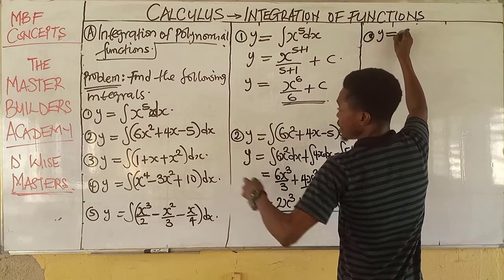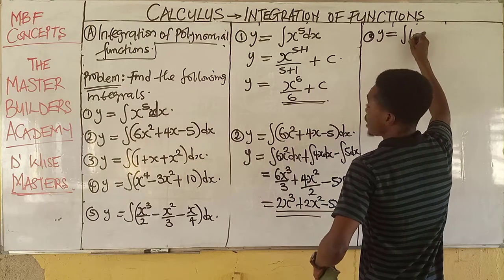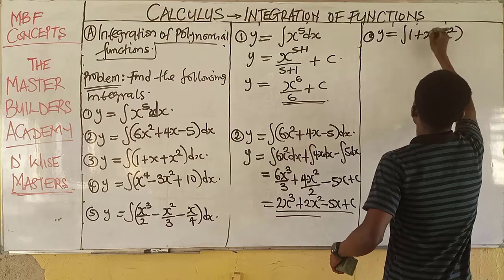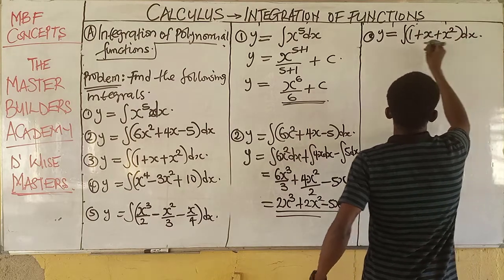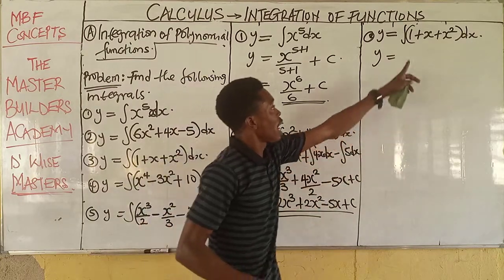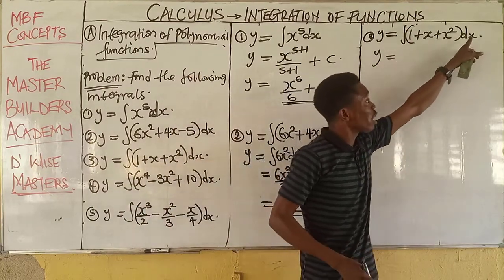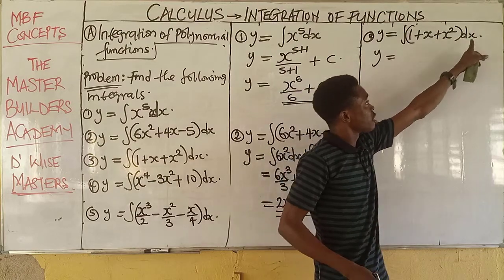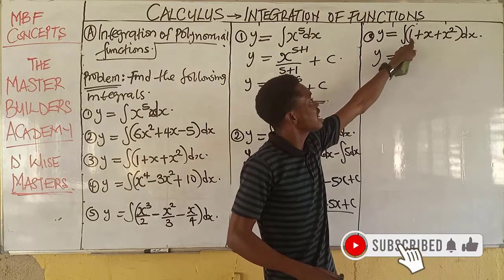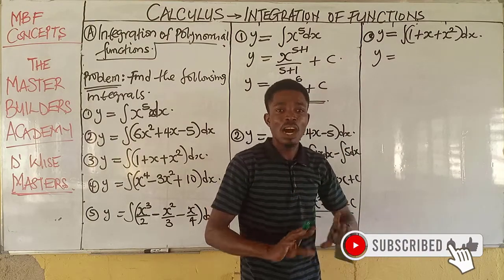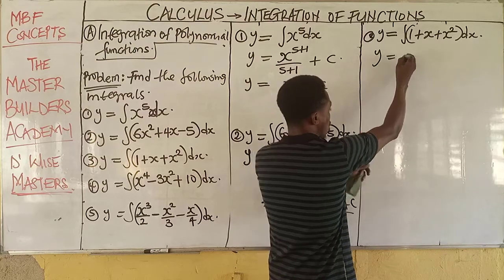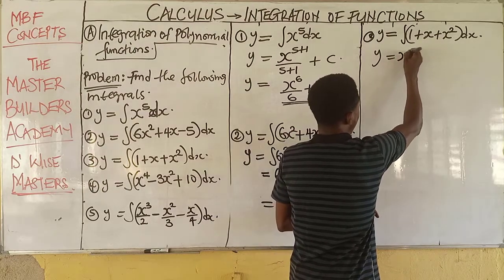Now, number 3, we have that y is equal to the integral of 1 plus x squared all dx. So by extension, we don't have to do this again. I just have to integrate 1 with respect to x, integrate x with respect to x, and integrate x squared with respect to x. Now understand that 1 here is a constant. And when you integrate a constant, you now have 1x. Of course, we cannot put down 1x, we simply put down x.